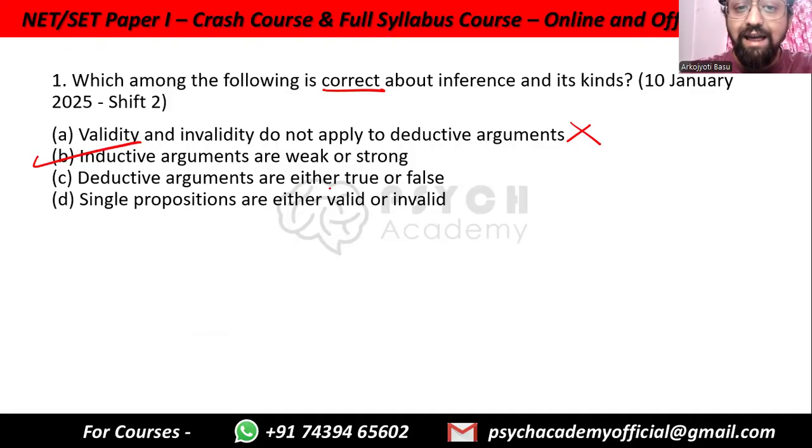Deductive arguments are either true or false. No, arguments can never be true or false. Arguments are valid or invalid. They can even be sound or unsound, but never true or false. True or false is for individual propositions. Single propositions are either valid or invalid. This is also not correct, because propositions are true or false. Just simple. Is it correct? It's like if we say something like Tokyo is in Delhi. It is not an argument, it's just a statement that can be judged to be true or false.